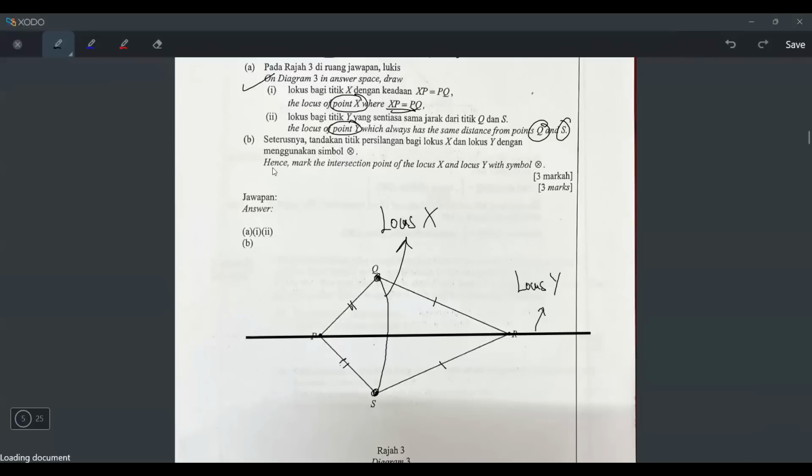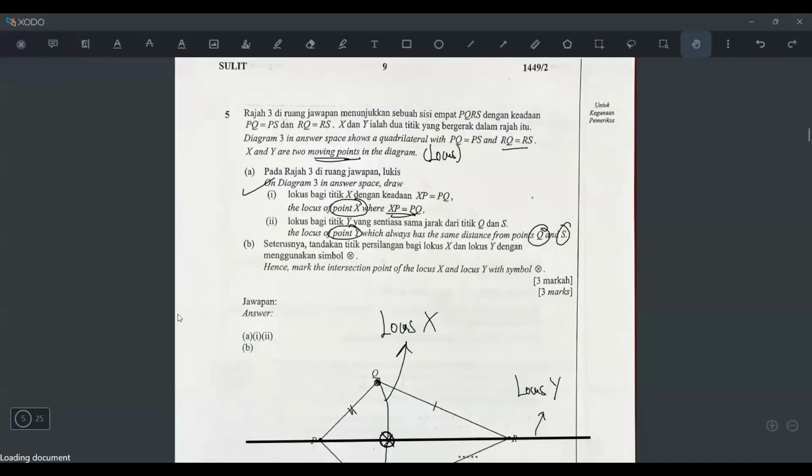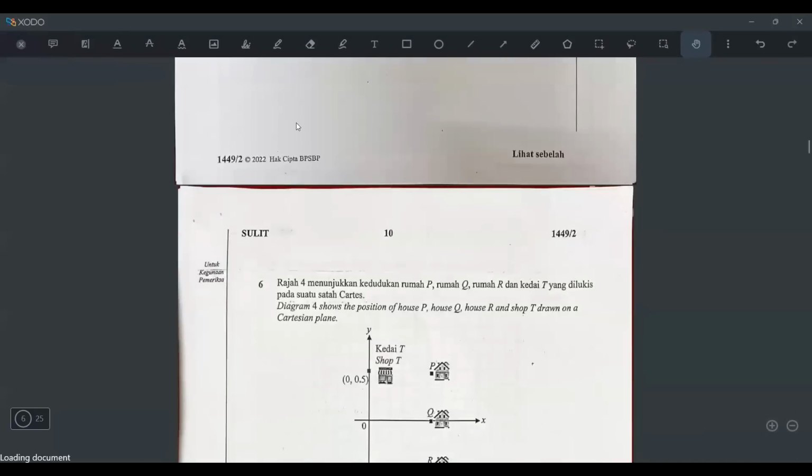What about part B? Hence, mark the intersection point of X and Y with this symbol. So how can I mark the intersection? So this is X, this is Y. The intersection point is obviously here. So I will just draw a circle and then put a cross like this. Okay, and that's the answer. Right? 3 marks. So yeah.